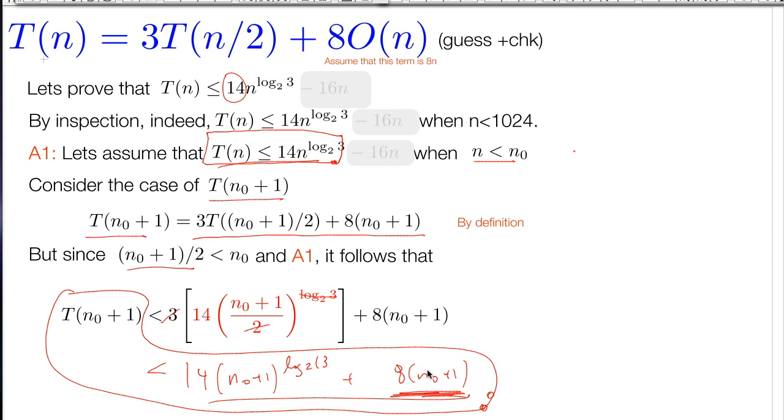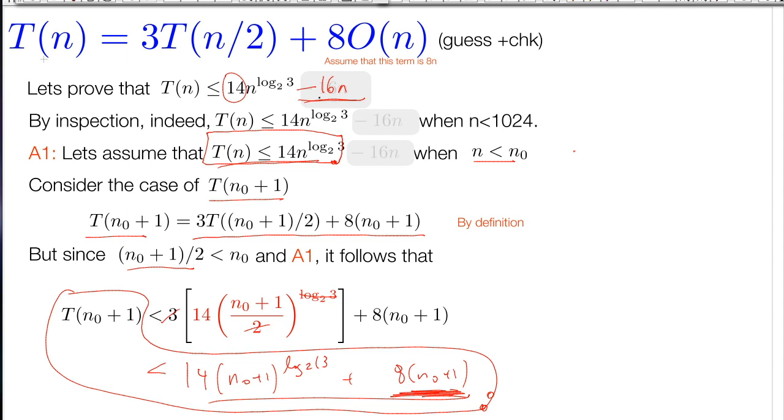I have to make this term negative. So the only way I can do that is to change my assumption by subtracting something that's larger than 8n plus 1. Once you come to this problem in your homework, the way to get around it is to figure out what you need to get rid of and then change your assumption. Make a stronger assumption up here, and then that helps you prove this statement.